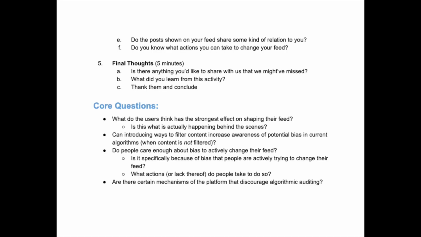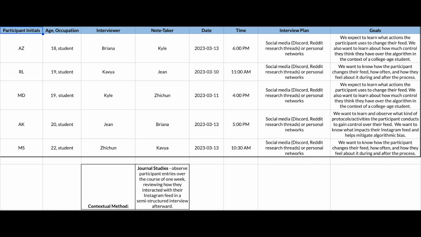Here we worked to answer our question: how can we allow users to have more perceived and actual control over shaping their feed on Instagram? Since we wanted to learn how users interact with their Instagram feeds, whether certain actions by users have an influence on their Instagram recommendation algorithm, if users understand how their actions affect their feed, and whether there is a bias within Instagram's recommendations. Since we wanted to capture the difference in the algorithm over time instead of one instance, we decided to use journal studies as our primary contextual method. Upon completion of the student interview guide, we each individually had 1 participant, for a total of 5 participants, to conduct a journal study for a week.